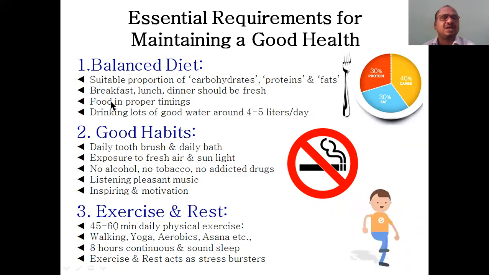First one: suitable proportion of the carbohydrates, proteins, and fats. This combination you have to write in the examination. This percentage is very easy: 30, 30 and 40.